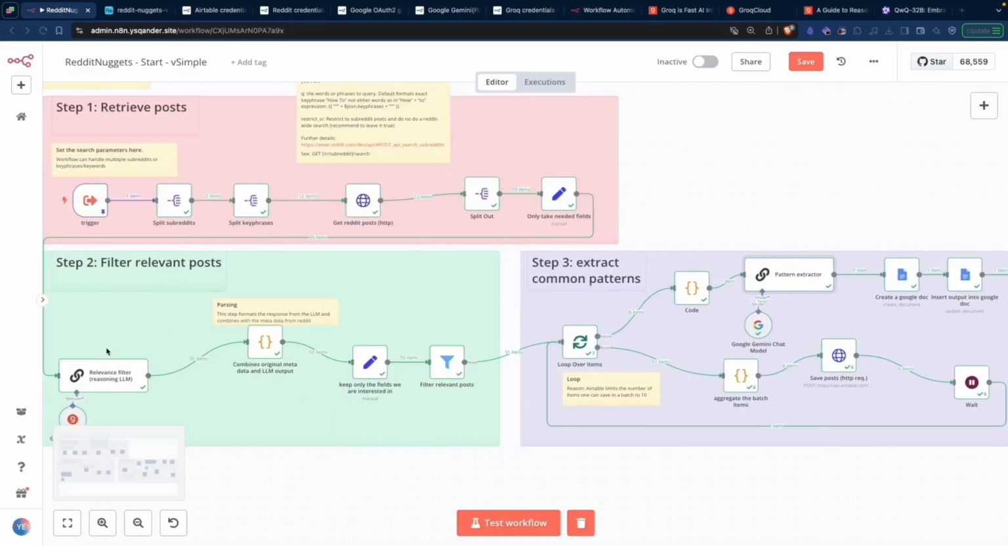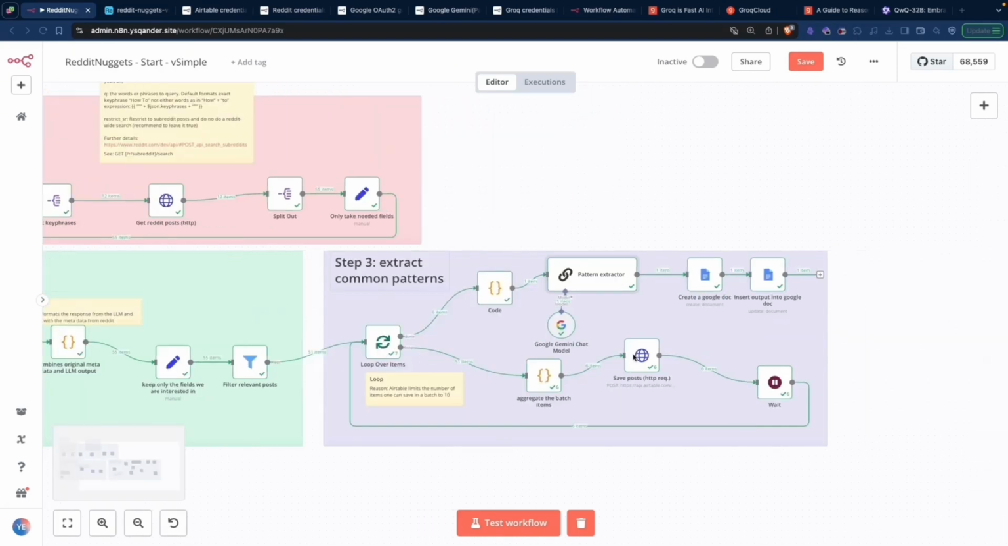So then the model will take some time and process these items, and we're going to filter the ones that are relevant here. And then we're going to save those posts in this loop in Airtable. There is a limit of 10 items per batch that can be saved in Airtable. Therefore, there is this loop.